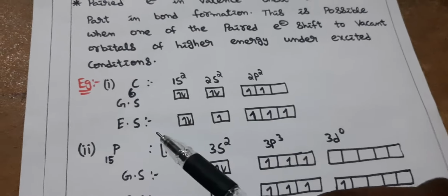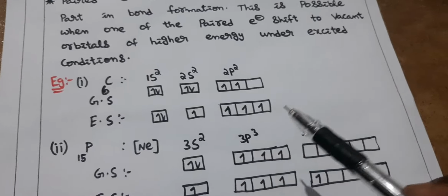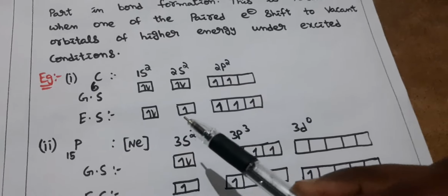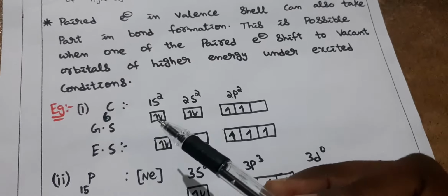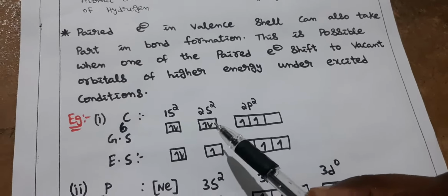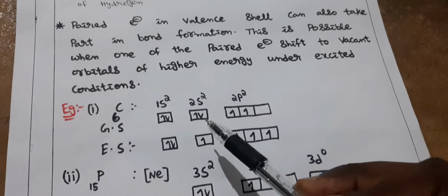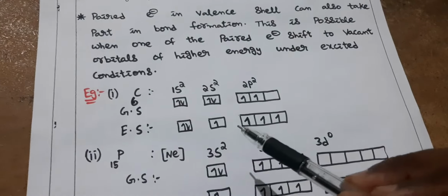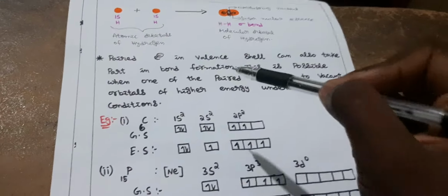But in the excited state, an electron from s shifts to p. That means we have 4 unpaired electrons. Before, it will not participate in bond formation, but in the excited state it will participate in bond formation. That is the meaning of this point.